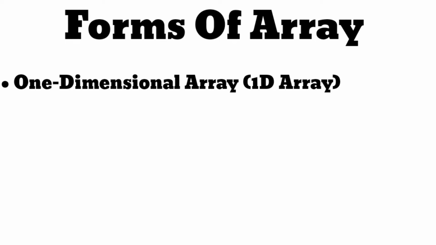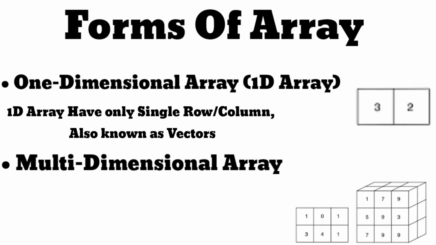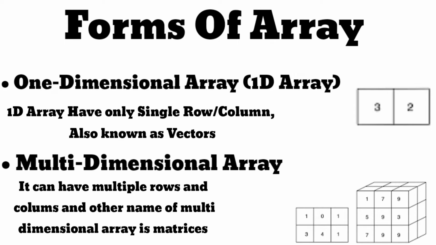Now we will talk about forms of arrays. So NumPy arrays come in two forms. First is 1D arrays and the second is multi-dimensional arrays. A 1D array has only a single row, or you can say a single column. Another name of a 1D array is a vector. Now we will talk about multi-dimensional arrays. They can have multiple rows and columns. Another name of a multi-dimensional array is a matrix.